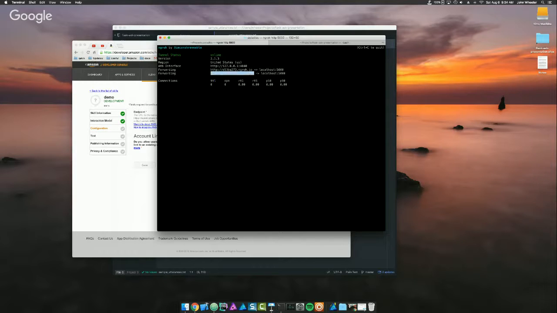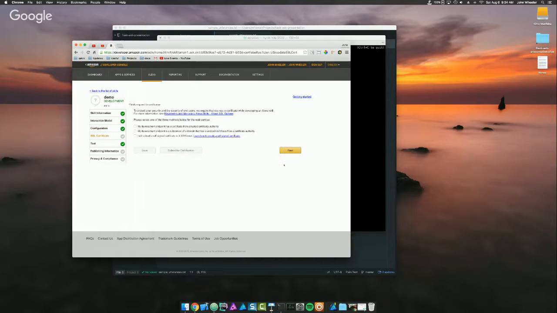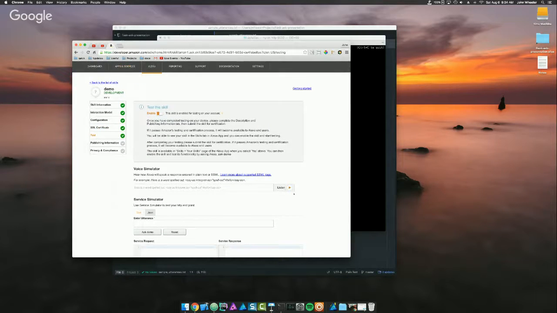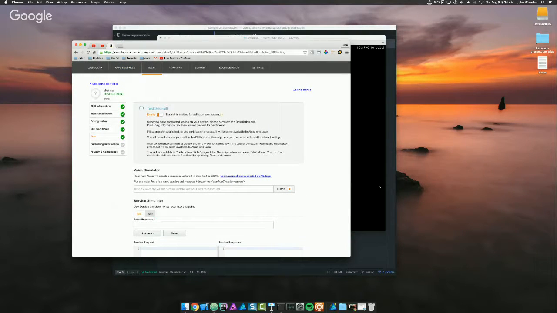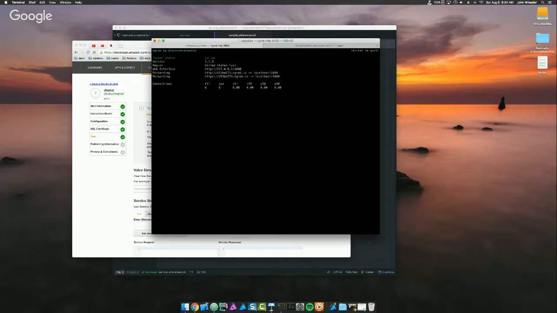And what you do is you just copy this endpoint right here, paste it right there, and click HTTPS and leave account linking set to no. And then we're going to choose this second option, which just says that the development endpoint is a subdomain that uses a wildcard certificate. And now we're ready to test. That's the only configuration you have to do. And so now I'm just going to start writing the program. I'll just do a hello world first, and then I'll write the add program.